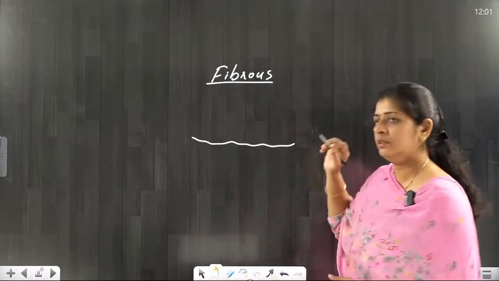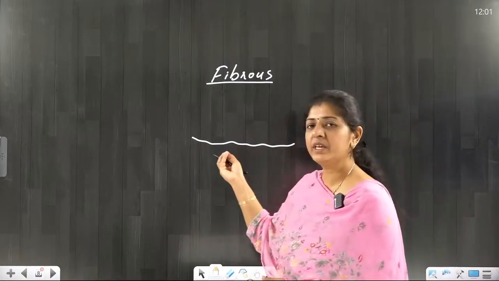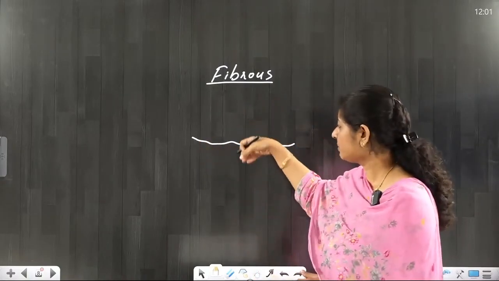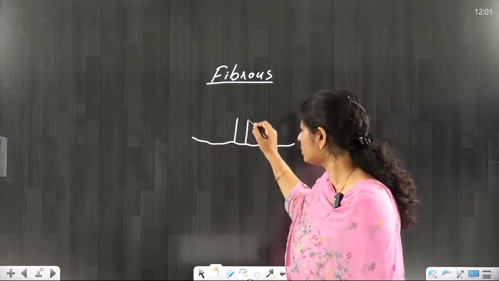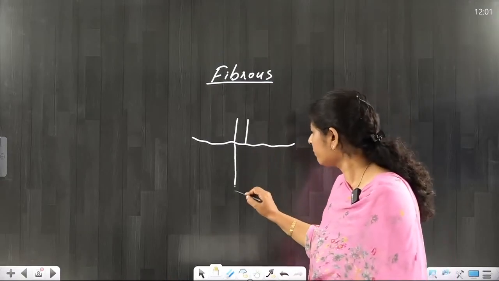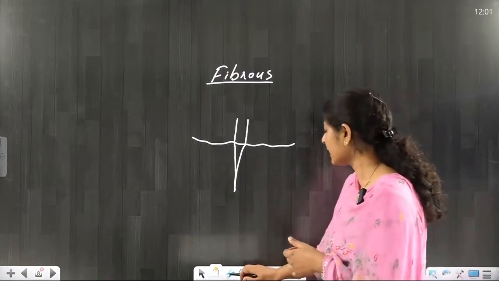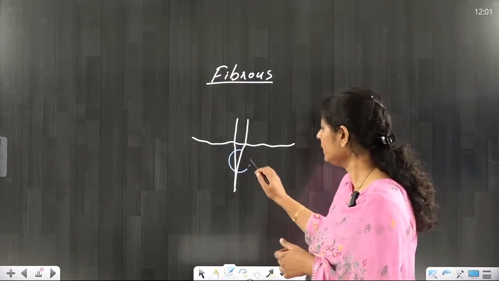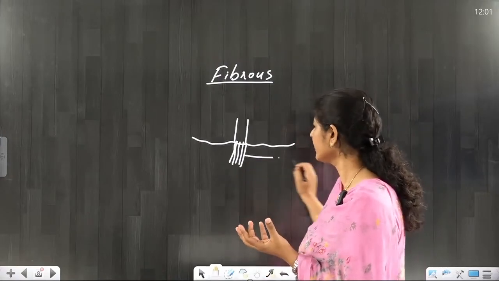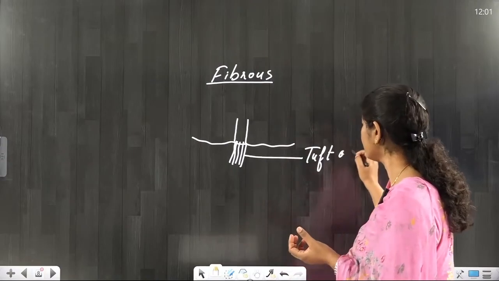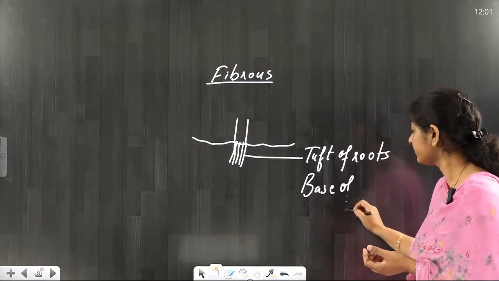Suppose this is the ground level. You have sown a seed here, and when it sprouts, it will give rise to the shoot system upside and the root system downside. Initially it will elongate as a primary root, but gradually this primary root will disappear and you will have a bunch, or you can say a tuft of roots coming out from the base of the stem.